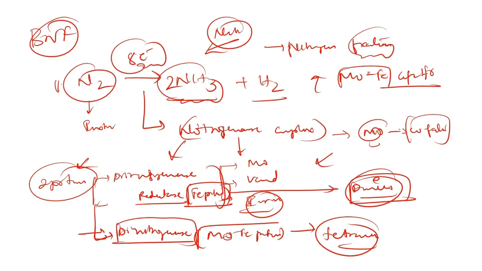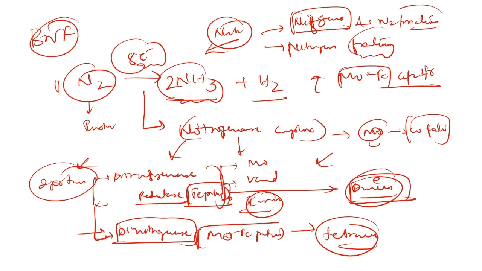The synthesis of this nitrogenase enzyme is because of the genes which are popularly known as NIF genes. So NIF genes are those genes which will synthesize this nitrogenase and carry out the catalytic process of nitrogen fixation.